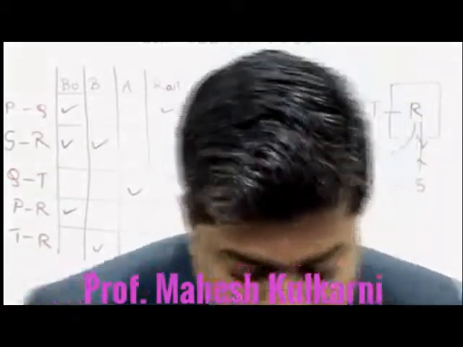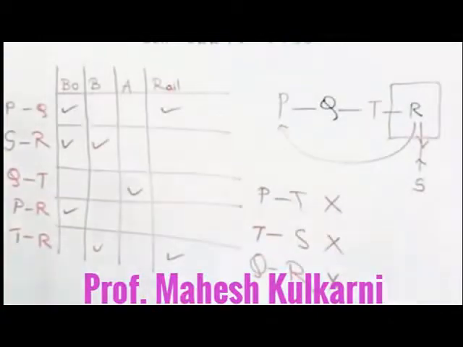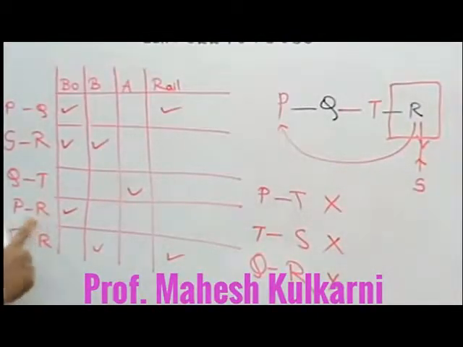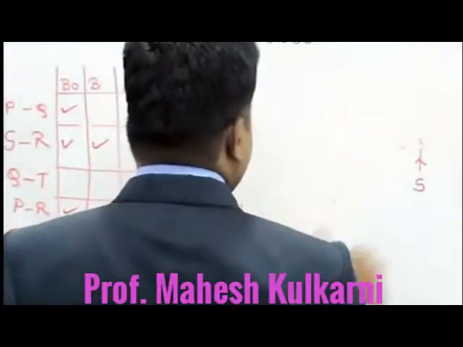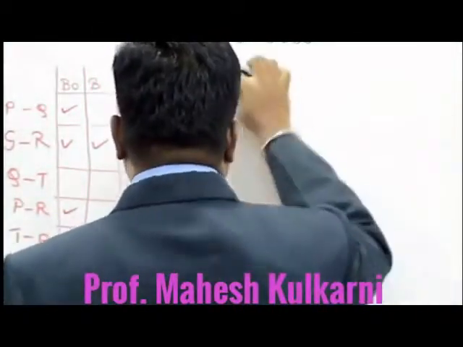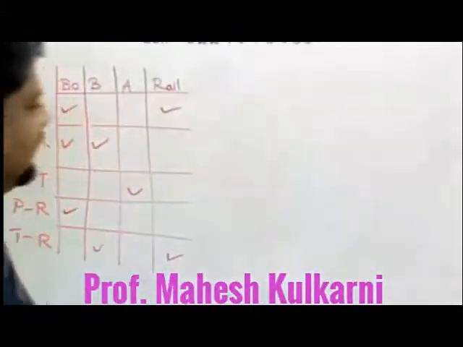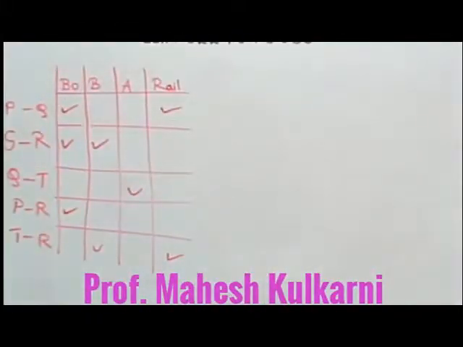If you are checking by solving the problem till here, you are aware that there is a direct connection between P and R. So I am ruling out the possibility of the answer P and R. Here I am eliminating one option, that is P and R. Now let us check Q and S.